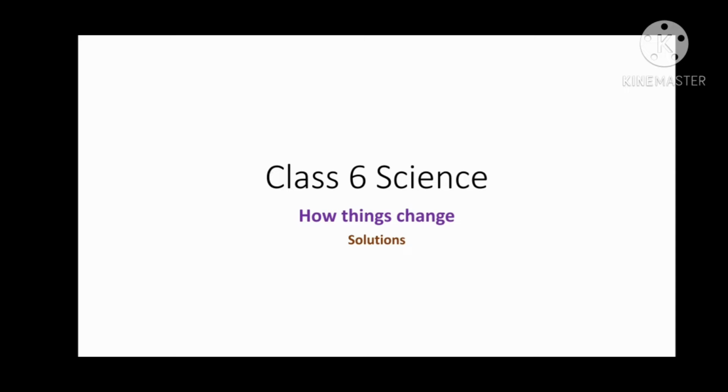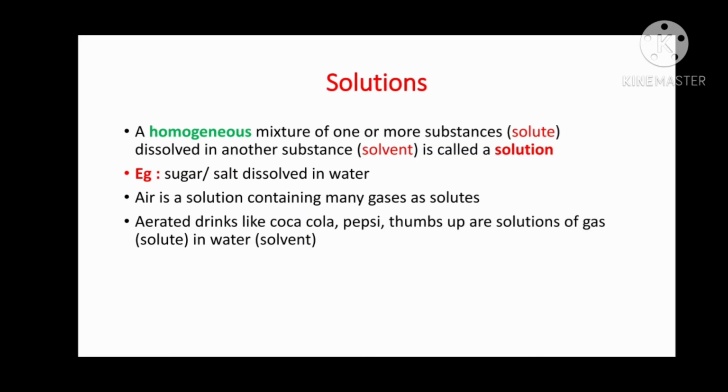So, we will continue our chapter How Things Change. In the previous classes, we learned about some changes. In the last class, we studied about physical and chemical changes, expansion and contraction changes, and lastly, exothermic and endothermic changes. Today we are going to learn about solutions. What are the types of solutions? What is solubility? What are the factors affecting solubility? These we will study today.